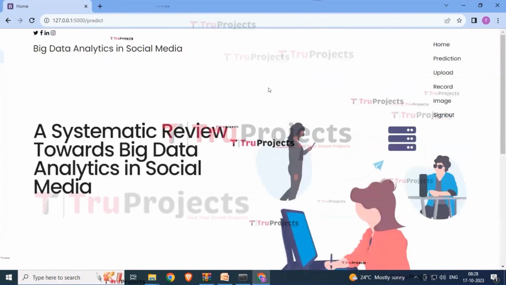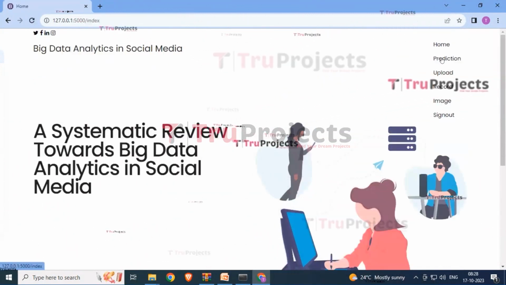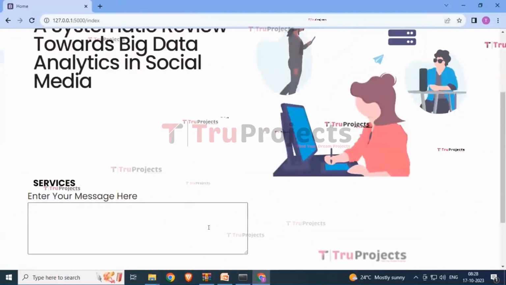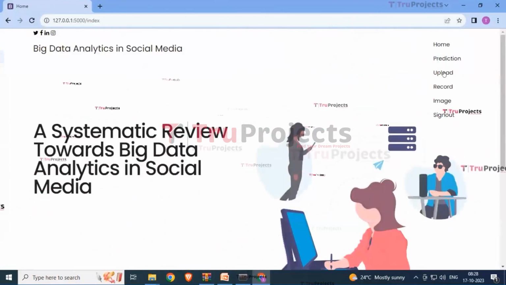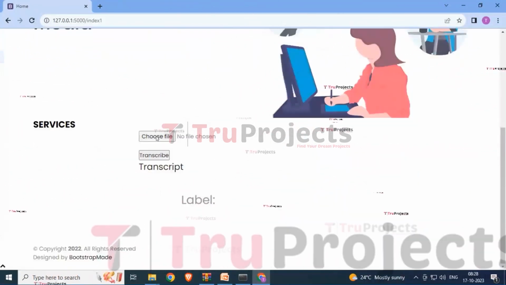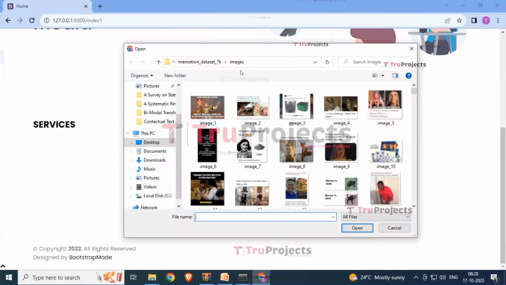Now just click on the prediction button. So again, if you want to provide a message over here, you can provide it and simply predict about your message. Let's click on the upload button. Here it is asking for choosing a file. So let me choose the image from this.